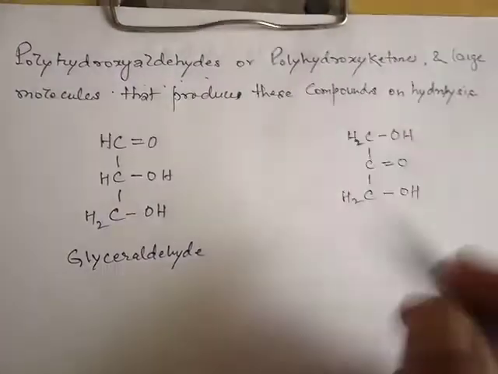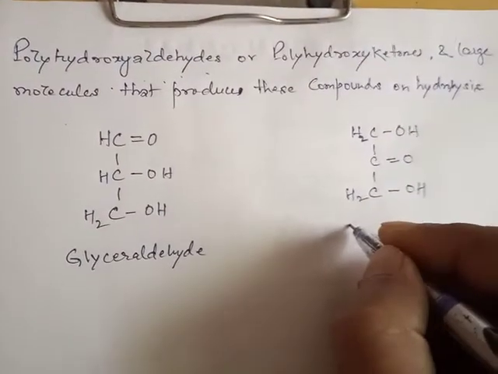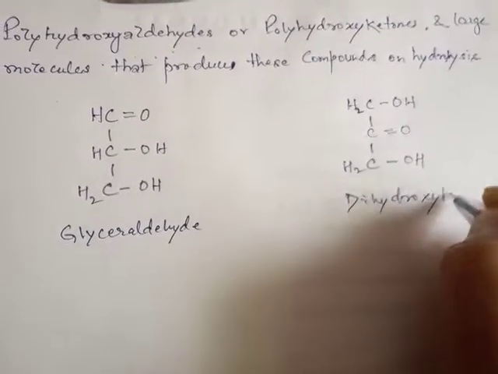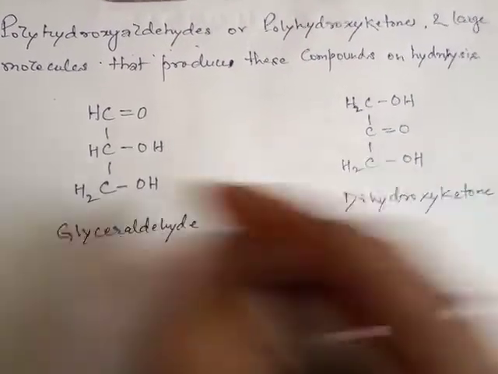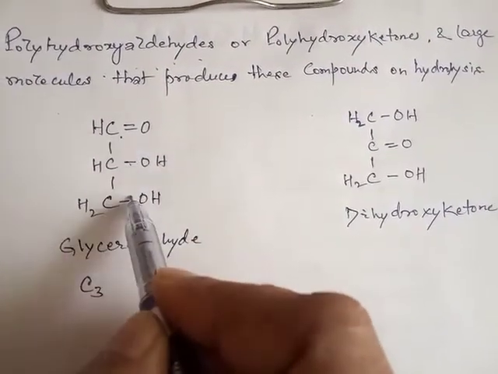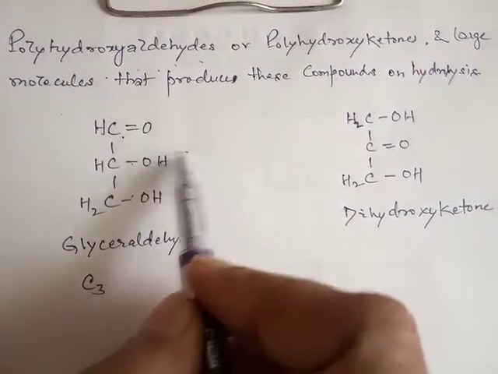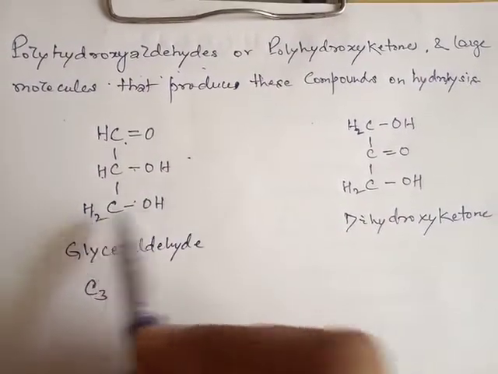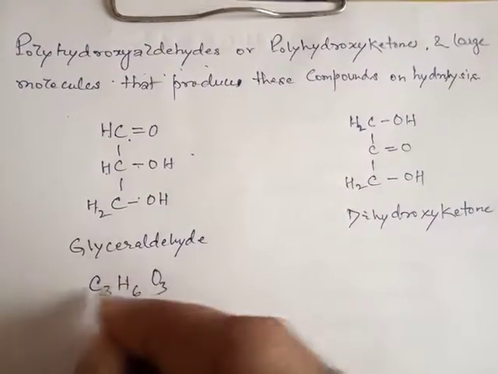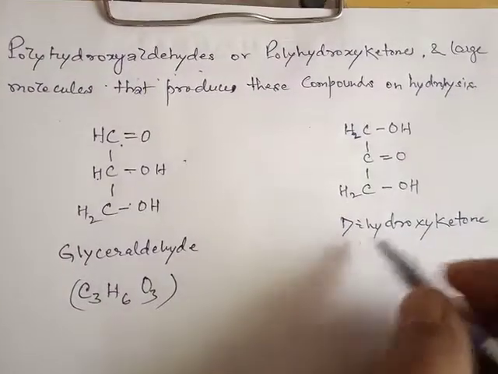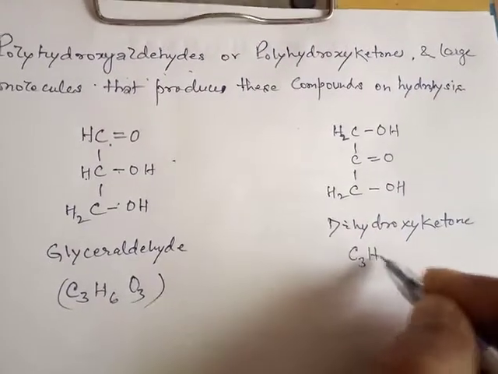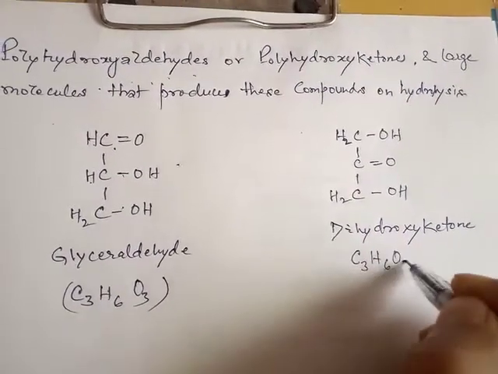If we go for the molecular formula, we may observe the formula is C3H6O3, and dihydroxyacetone also has the same formula, C3H6O3.